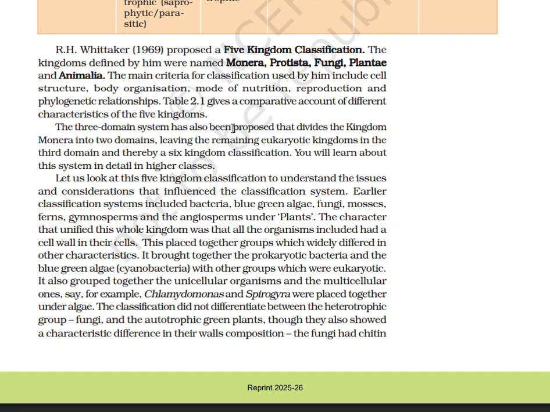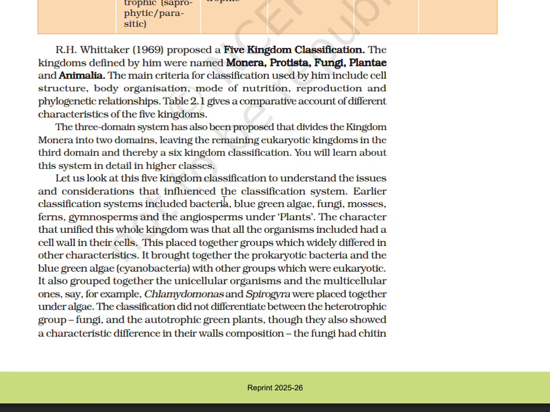The three-domain system has also been proposed that divides the kingdom Monera into two domains, leaving the remaining eukaryotic kingdoms in the third domain and thereby a six-kingdom classification. You will learn about this system in detail in higher classes. Let us look at the five-kingdom classification to understand the issues and considerations that influence the classification system.